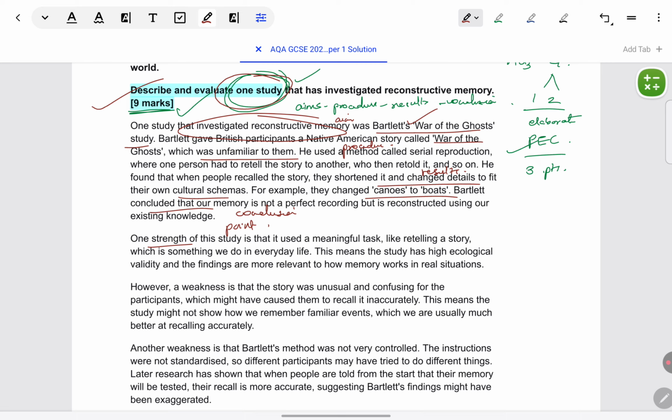PEC means making a point. One strength is this, or one weakness is this. First, the student says one strength is that it used a meaningful task. So, the point has been made that this particular feature is the strength. So, the P part of PEC is done.